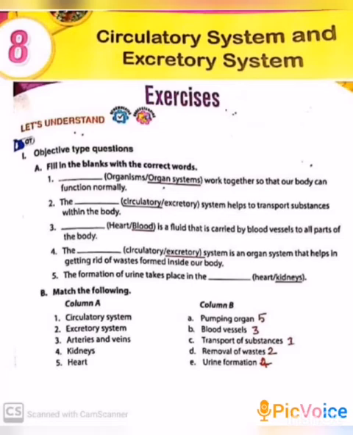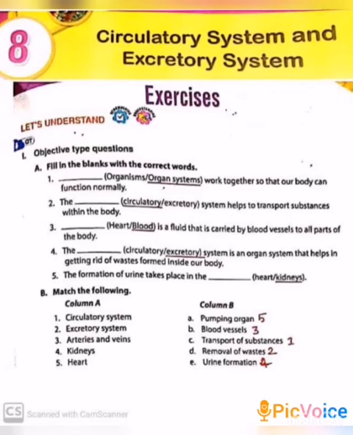First one, circulatory system. Circulatory system, transport of substances. Second one, excretory system. Excretory system, removal of waste.